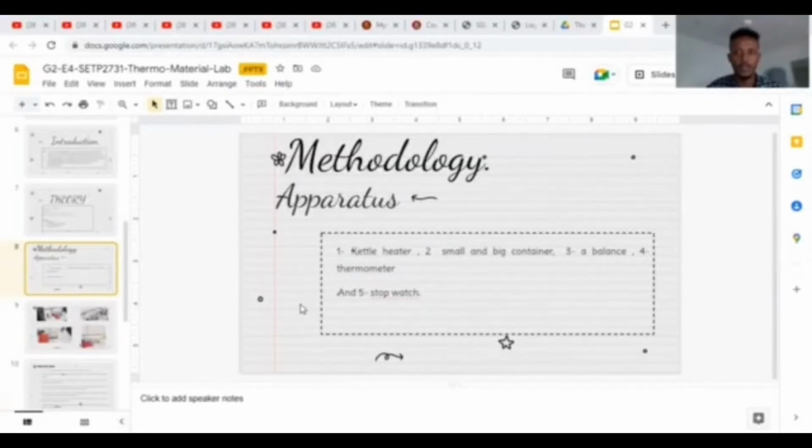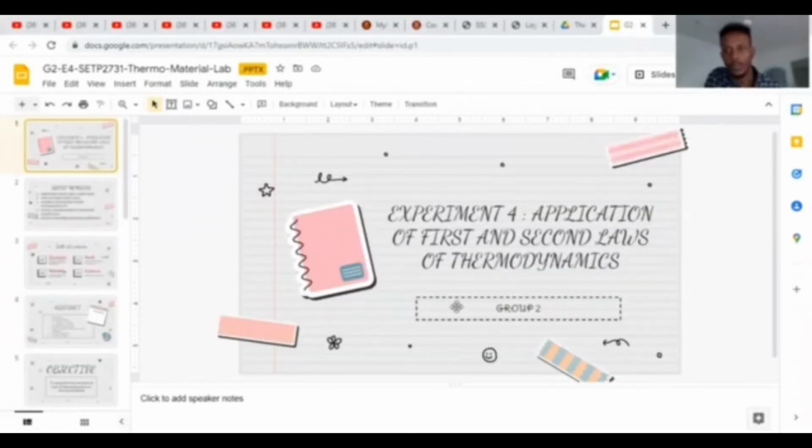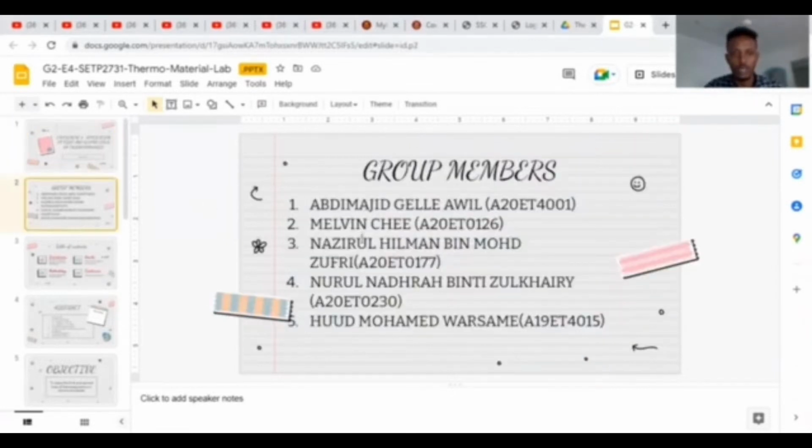Thermo and Material Lab. Today's experiment is experiment 4, which is the application of first and second laws of thermodynamics, with Group 2. The other members are Melvin Chi, Nasirul Hilman, Nurul Nadra, and Hud Muhammad.